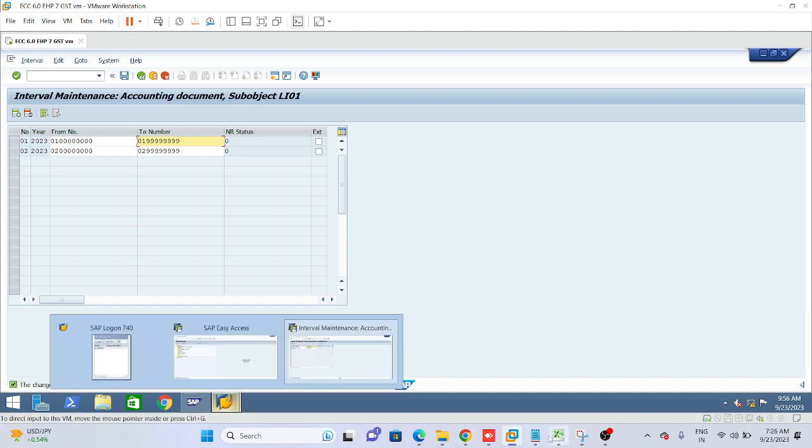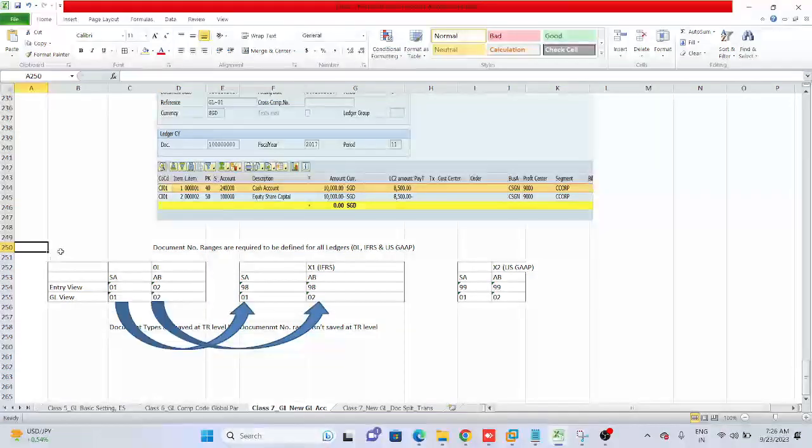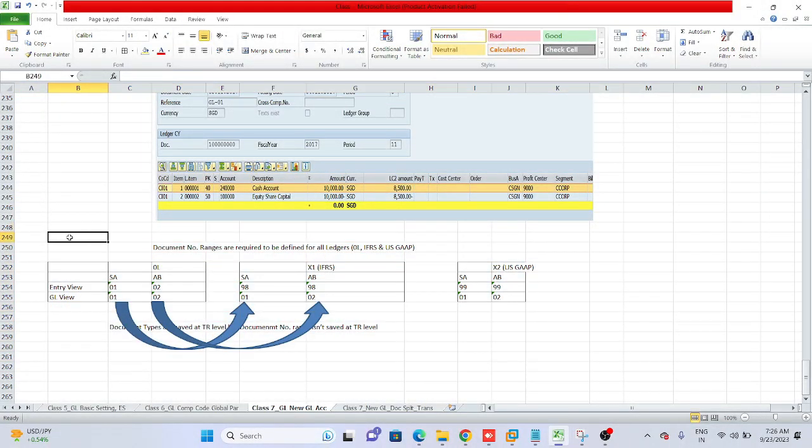Now see my Excel. We are defining this number range for which company code? Right now we are defining it in our Hyderabad-based company code. We have checked in the system that these two number range keys are available in document types SA and AB.